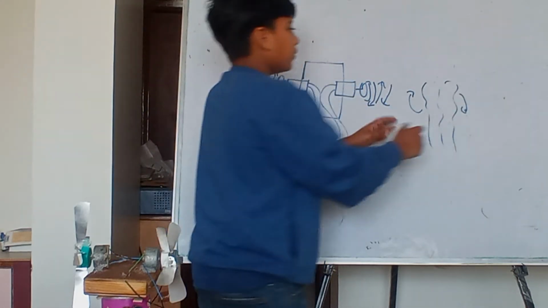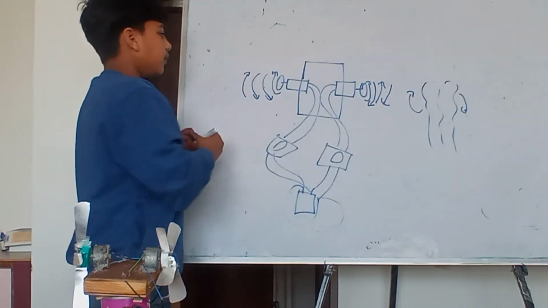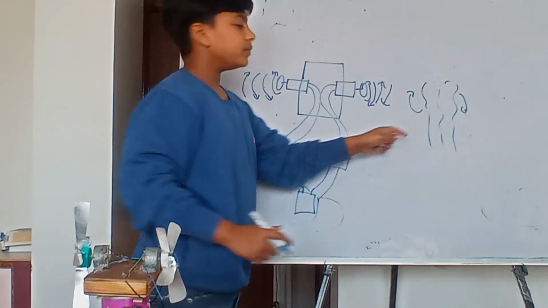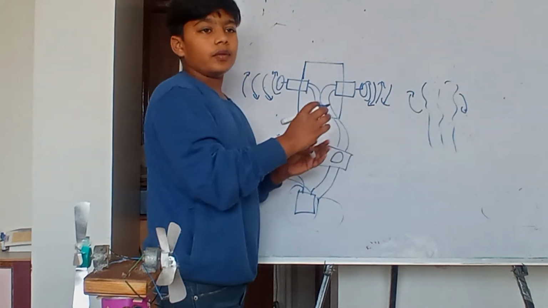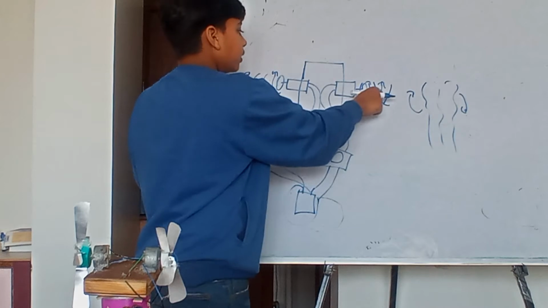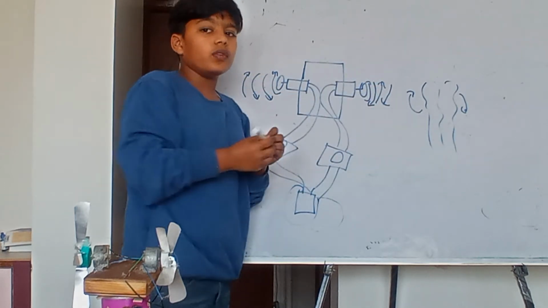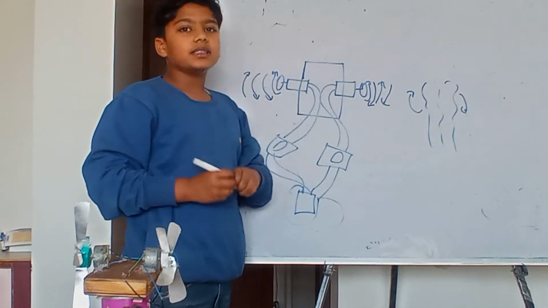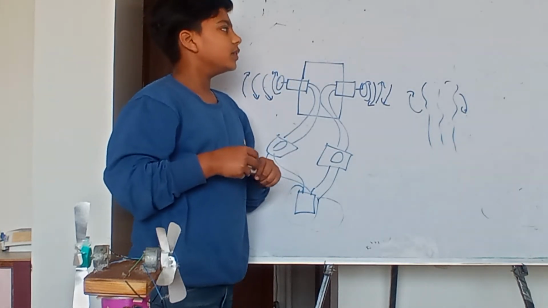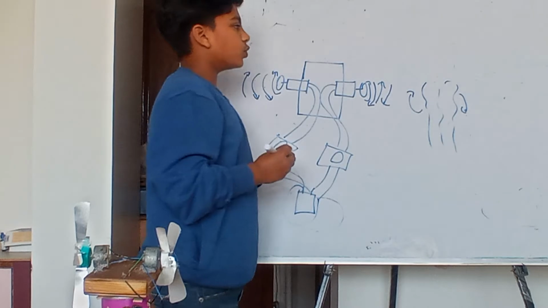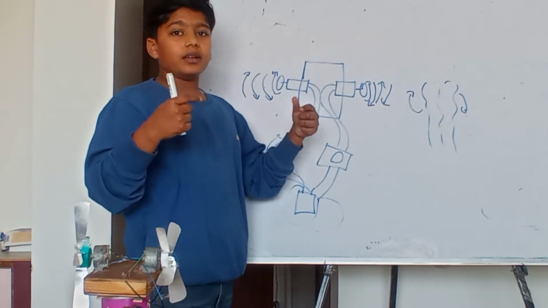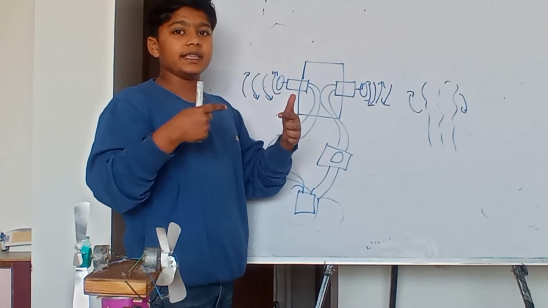Yeah. We can say here's the water. When we push the water in the same direction, it creates out of line motion. Out of line motion is where the forces do not meet each other.